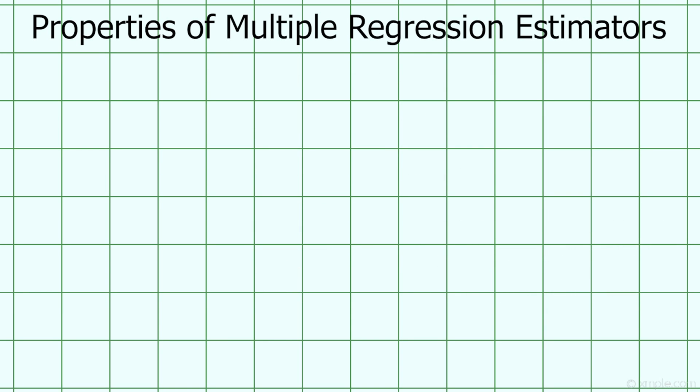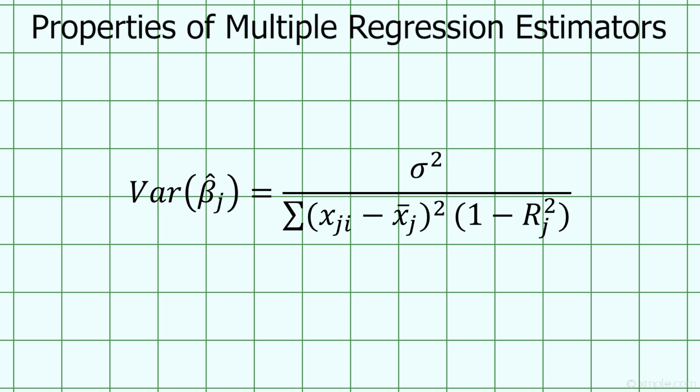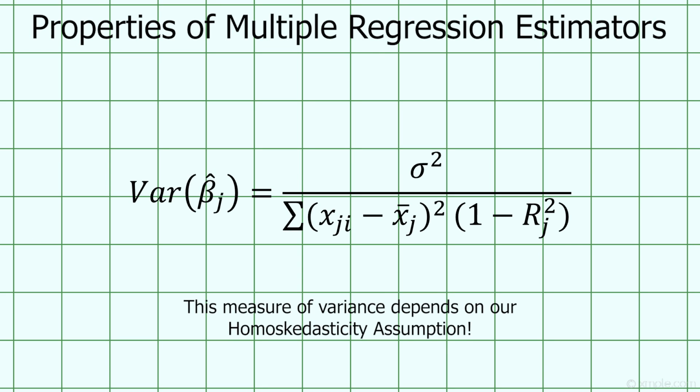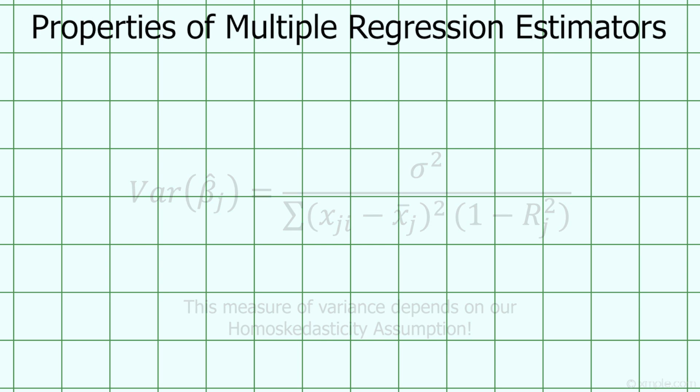Finally, we can find the variance of each of our slope coefficients using this formula, where this term is the r squared from our side regression between our independent variables here. However, this measure of variance still depends on our homoscedasticity assumption from last week, where we assume that the variance of the error term is uncorrelated with any of our independent variables.